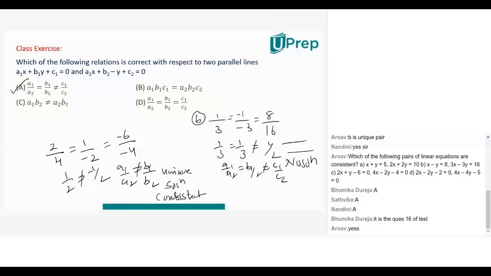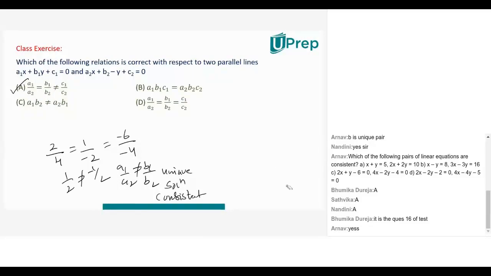Now when you come to option D, let's check. A1 is 2, A2 is 4. B1 is minus 2, B2 is minus 4. C1 is minus 2, C2 is minus 5.